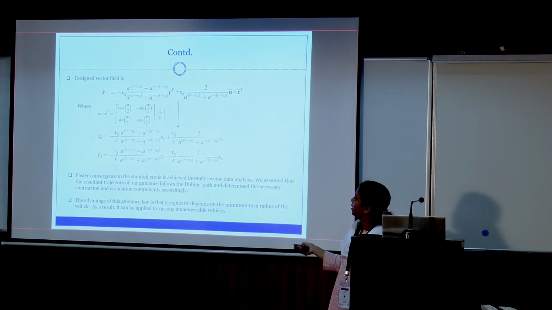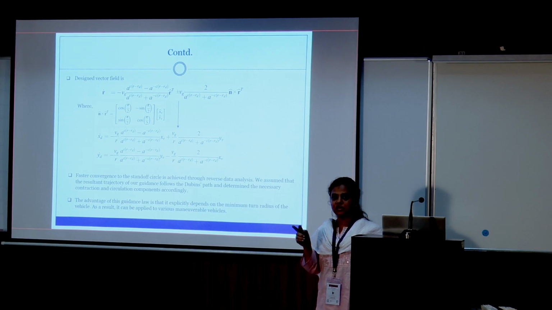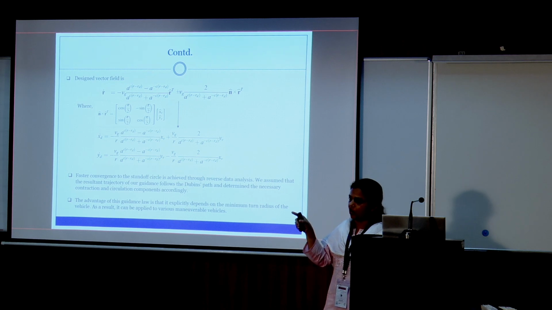stable attractor. And why it is different from other papers: the idea came from the Dubin's path. From Dubin's path, if we analyze, we know Dubin's path is the optimal path. The main limitation was Dubin's path is having C1 continuity. So what we have done is, from Dubin's path we have plotted the circulation term and both the terms, solenoidal component and conservative component. From that we understood that it was having a kind of discontinuous behavior, a sudden jump, so that curve we have made smooth.